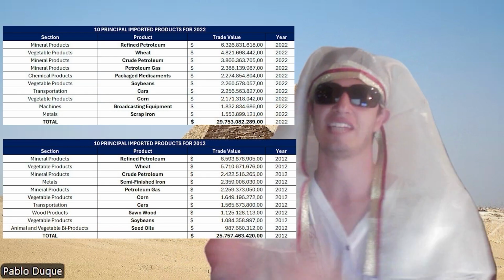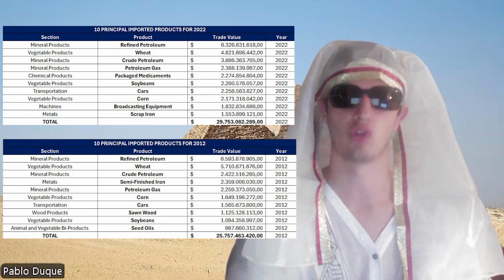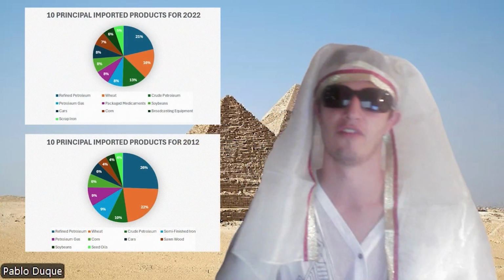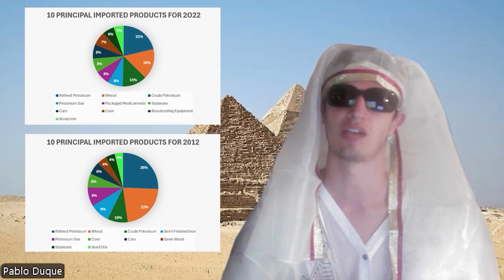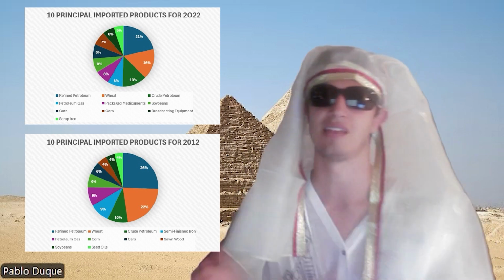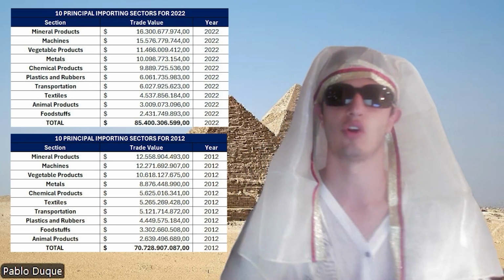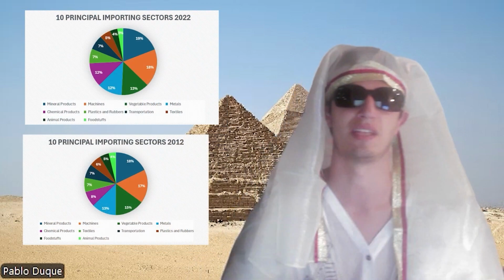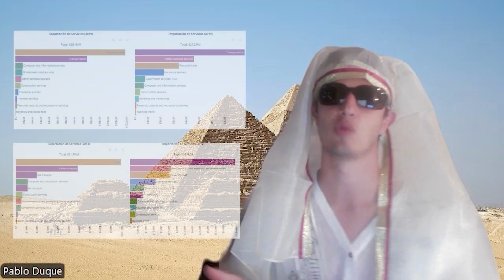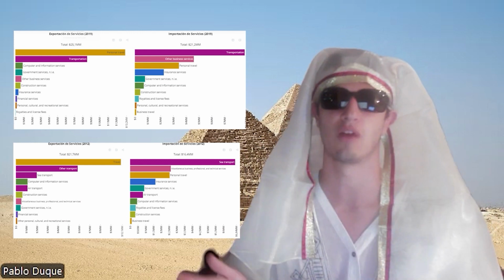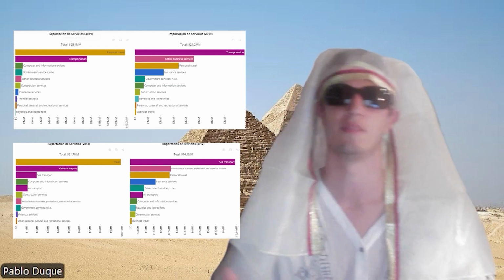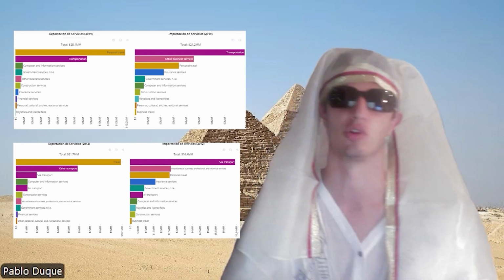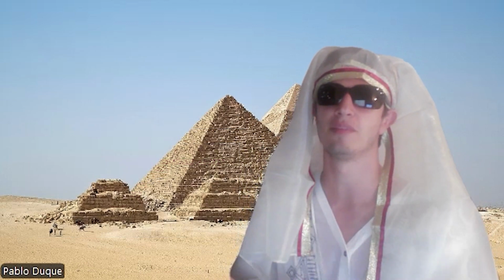Now, analyzing imports, products related to petroleum and wheat have always been imported. However, more technological and capital products have increased, such as cars, medicines, and equipment. This can be evidenced in the most important sectors, which include machines and transport. For the services, we can see that sectors such as personal travel, transportation, and computer information services have always been exported and imported. For the analysis, we can affirm that exports are mostly based on commodities and land-based products.